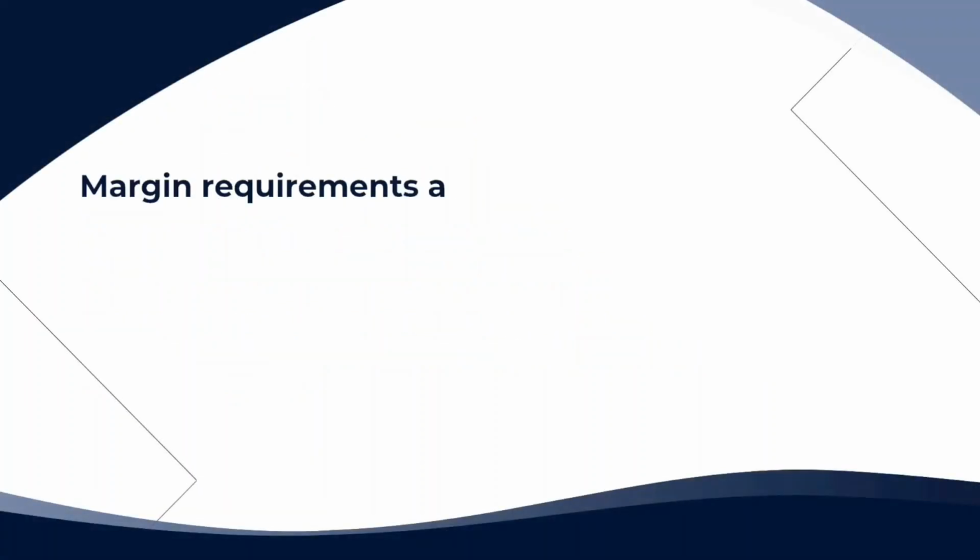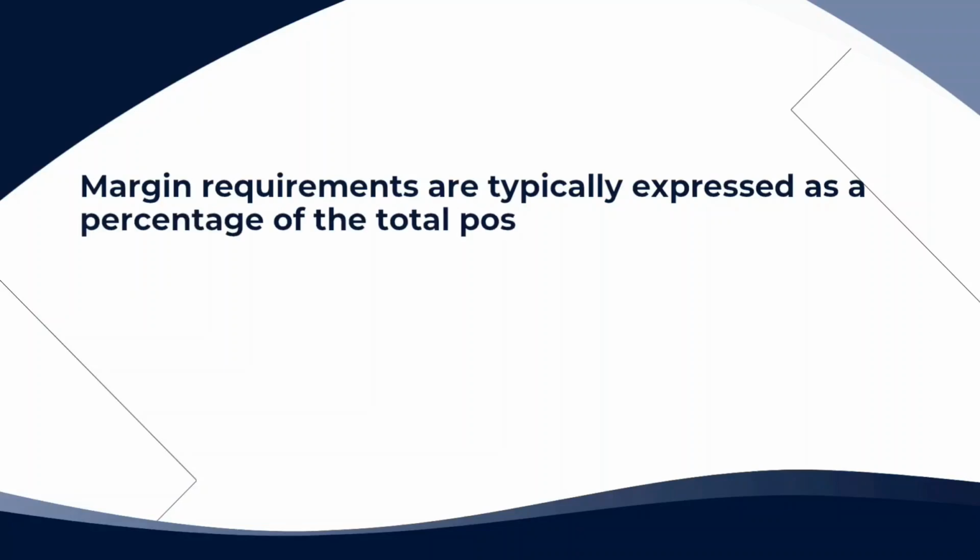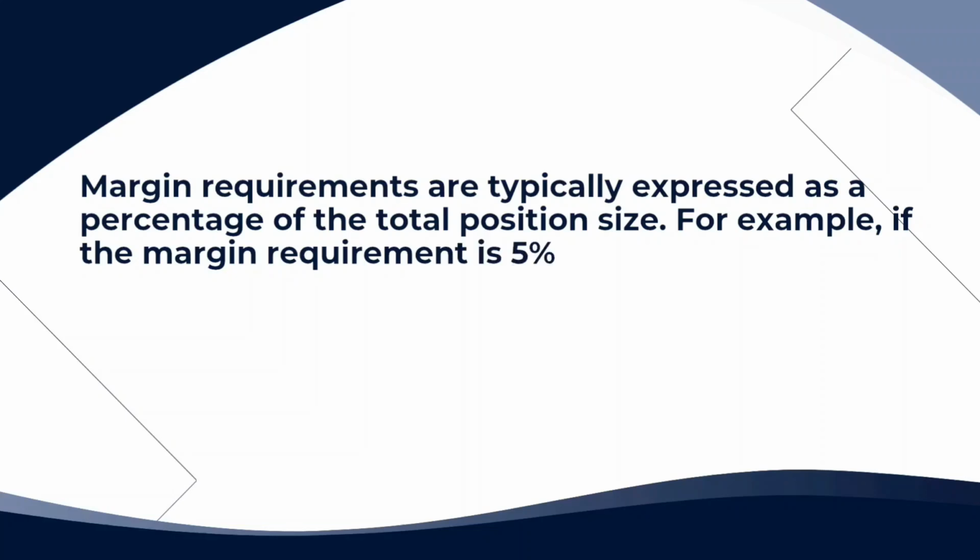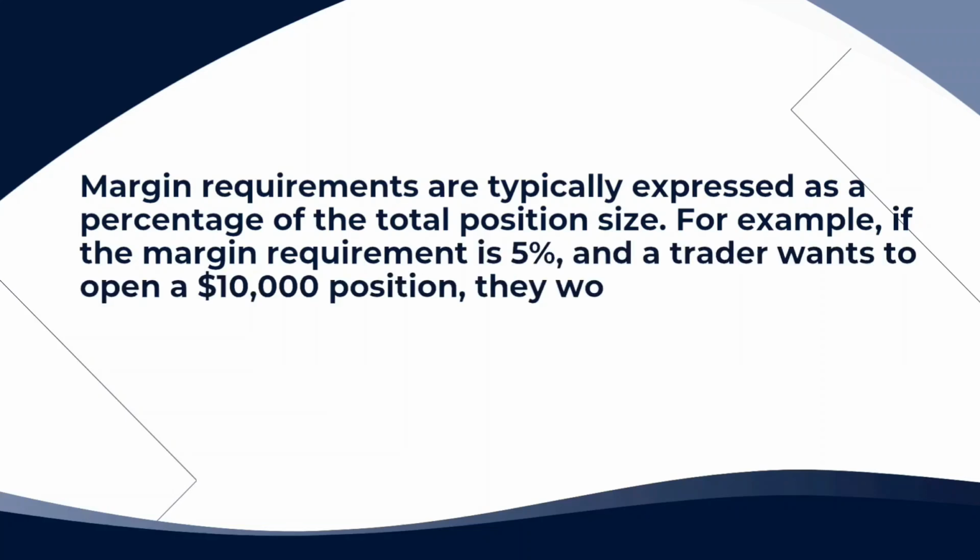Margin requirements are typically expressed as a percentage of the total position size. For example, if the margin requirement is 5% and a trader wants to open a $10,000 position, they would need to deposit $500 as margin.